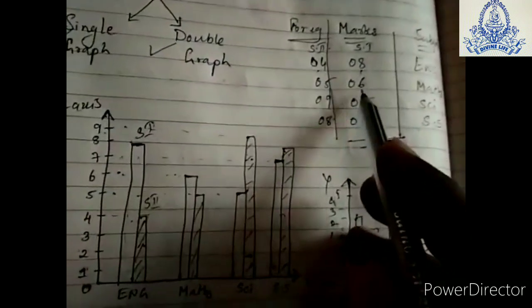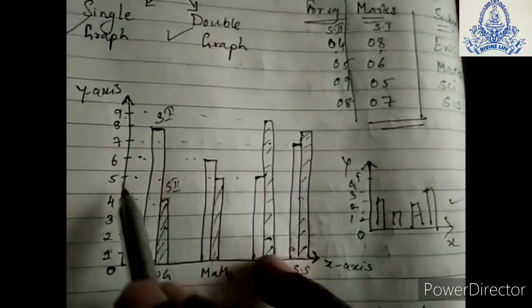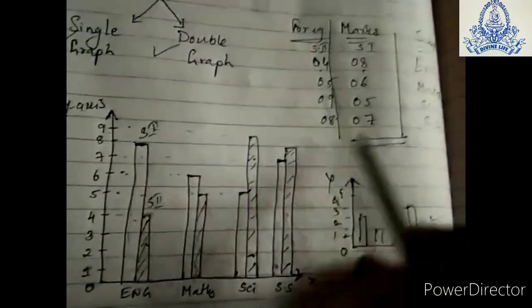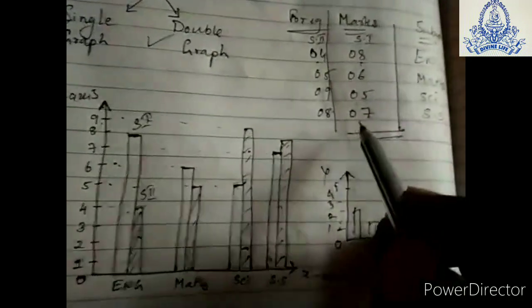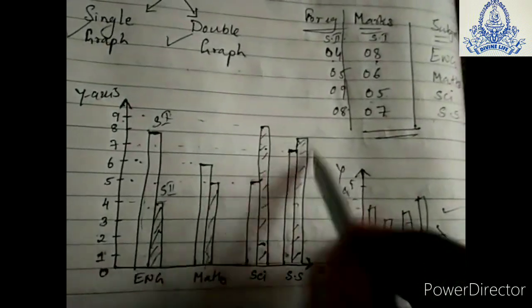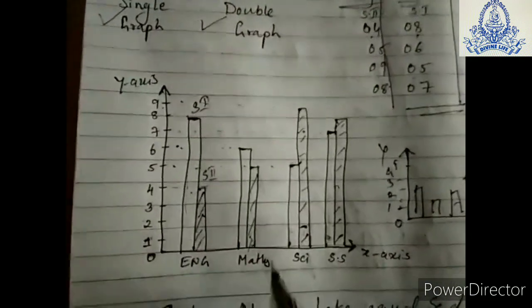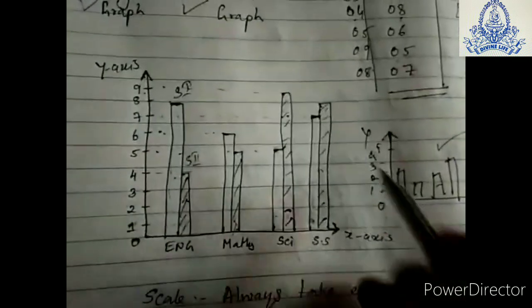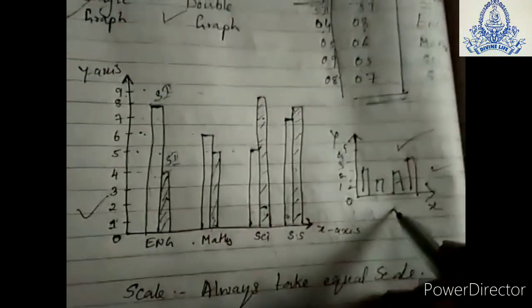In the same way we will put the marks for Maths, 6 and 5, we will take 6 and then 5 together, then Science 5 and 9, we will take 5 and then 9, then for SS 7 and 8, 7 marks in the first exam, 8 marks in the second exam. So this is known as a double bar graph. This is new for you: in 6th standard you did the single bar graph, but in 7th you have to do single as well as double bar graphs.